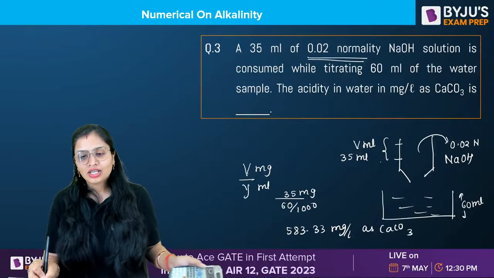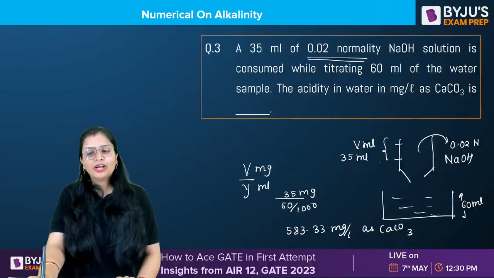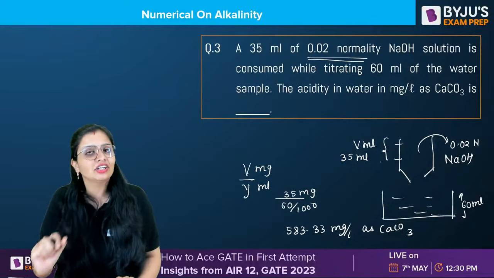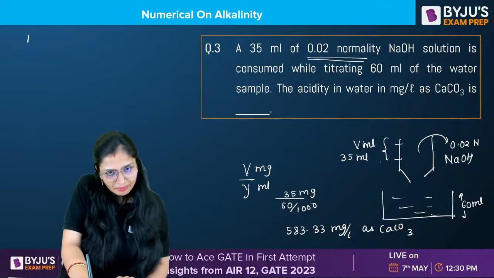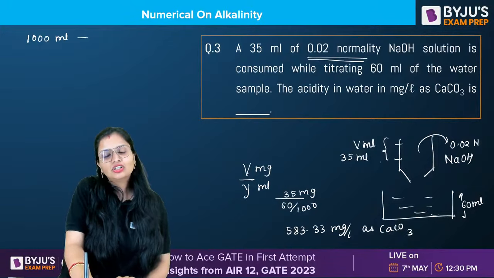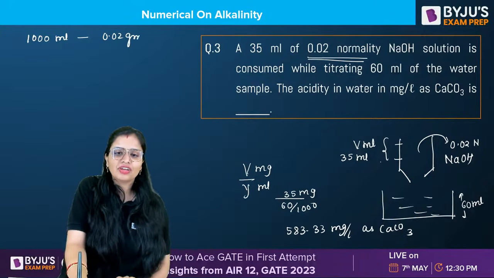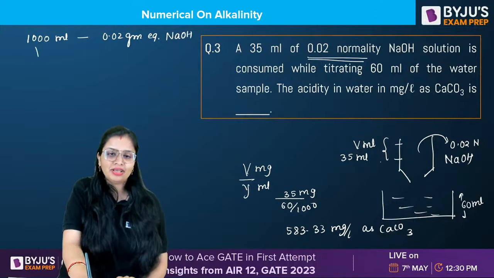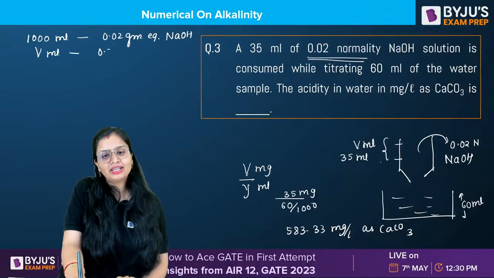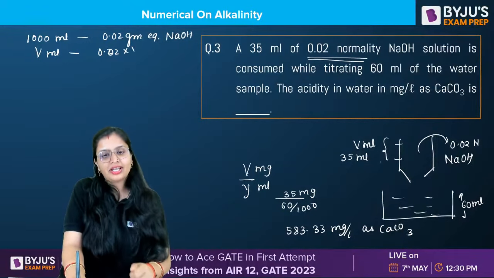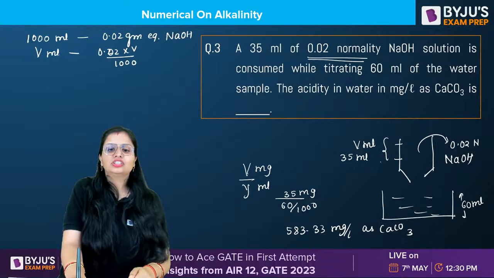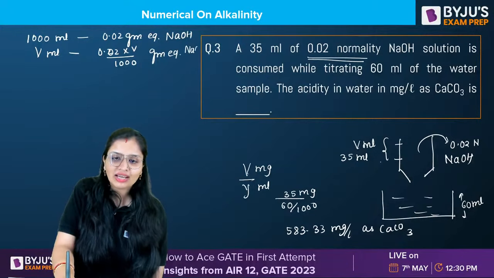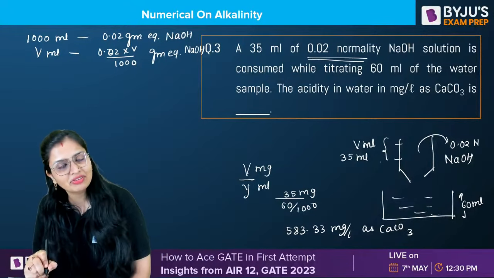Okay. Or the basic method which you know, 0.02 normal NaOH. Normality means the number of gram equivalents present in 1 liter of solution. 1 liter means 1000 ml. So in 1000 ml, 0.02 gram equivalents of NaOH is present. How much titrant is used? V ml. So in V ml, the gram equivalents of NaOH are 0.02 into V divided by 1000. You know 1 gram equivalent of anything is equal to 1 gram equivalent of any other thing.